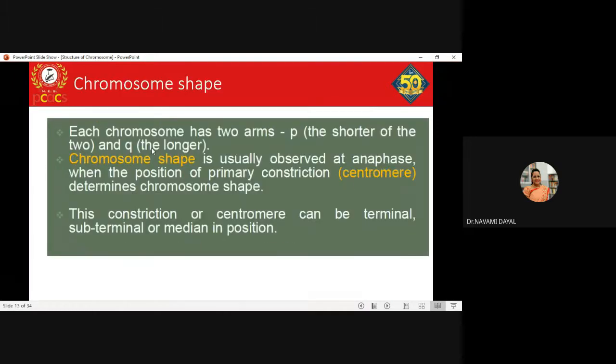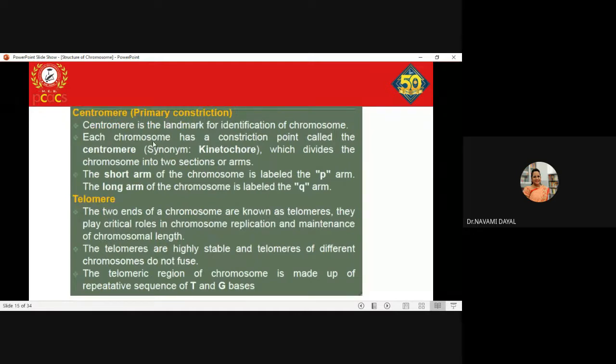Okay, I'll just complete this. Centromere has a primary constriction. So centromere is a landmark for identification of chromosomes. In later topics, when we go deeper, we will be studying how chromosomes are classified, on the basis of what they are classified. The classification part majorly deals with identifying the chromosome, and we identify a chromosome depending upon the position of the centromere.